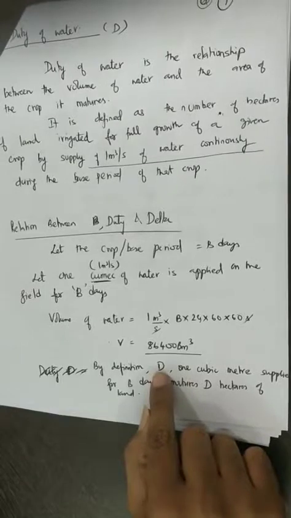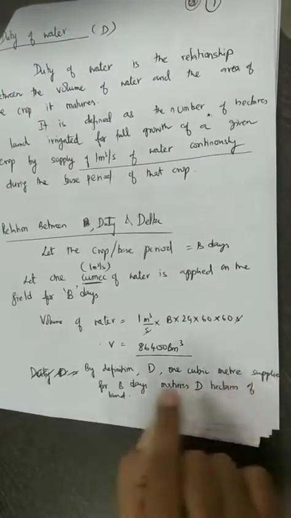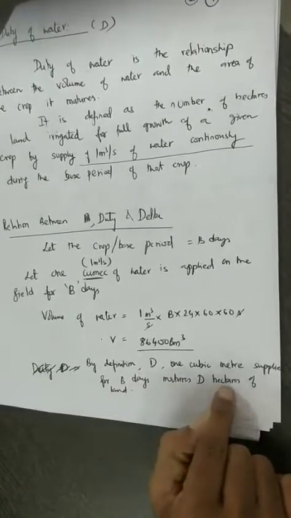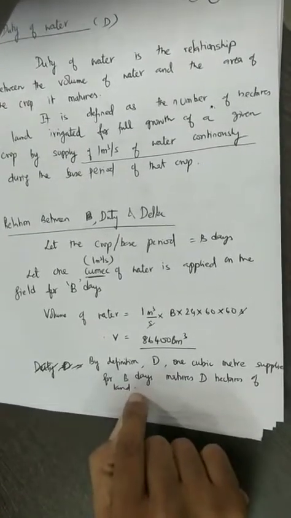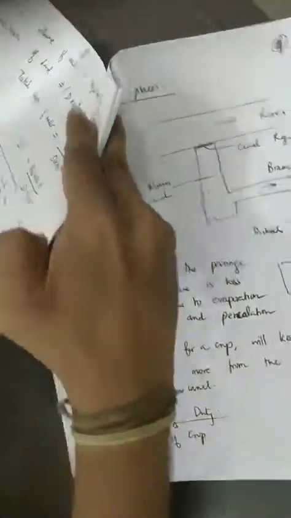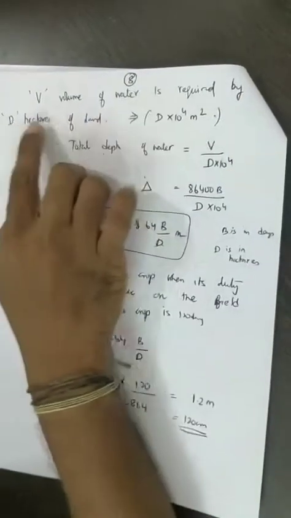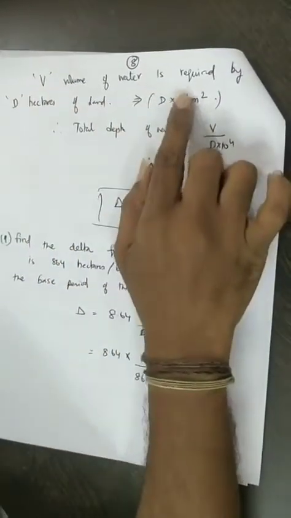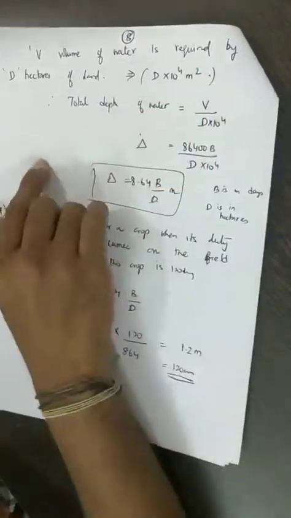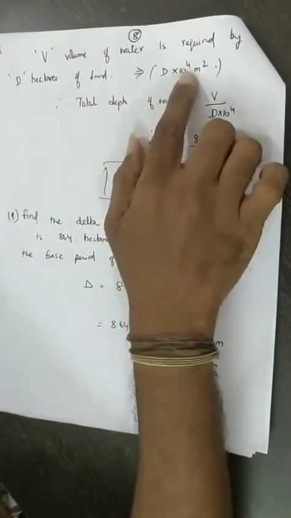But by definition, D is the duty of the water. 1 cubic meter per second of water supplied for B days matures D hectares of land. So it is going to irrigate D hectares of land. The area of D hectares of land is nothing but D into 10 power 4 meter square.